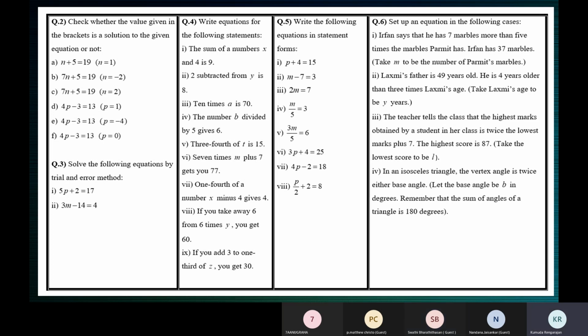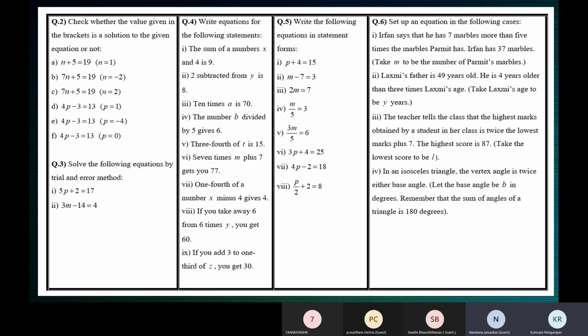Somebody else continue from where Swati stopped. Shall I tell? Yeah, continue. First we should check the LHS, ma'am. What is the expression in the LHS? 4p minus 3. What's the value of p given? Minus 4, ma'am. Okay. Somebody else continue.